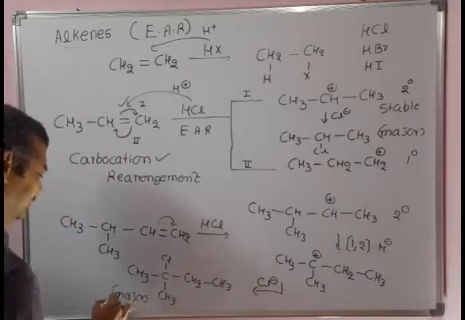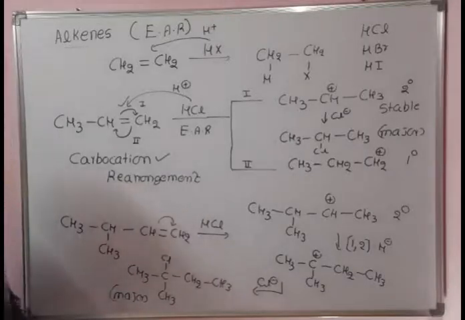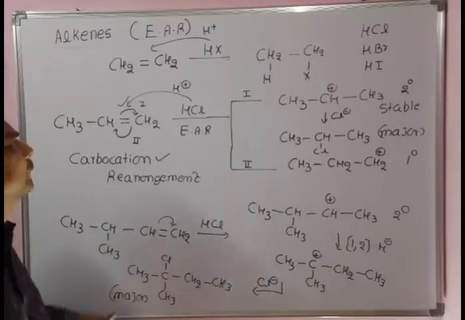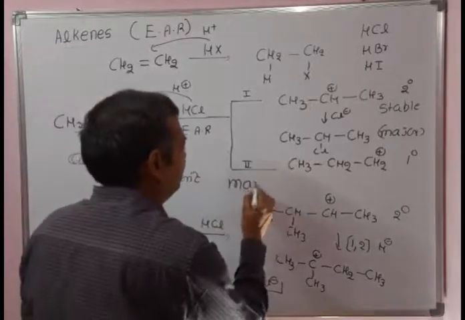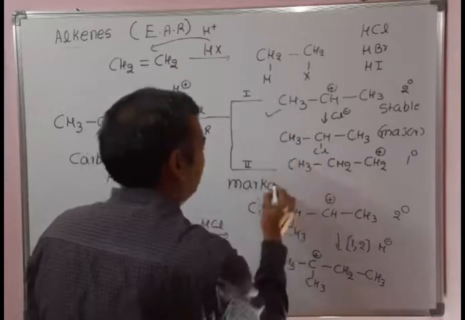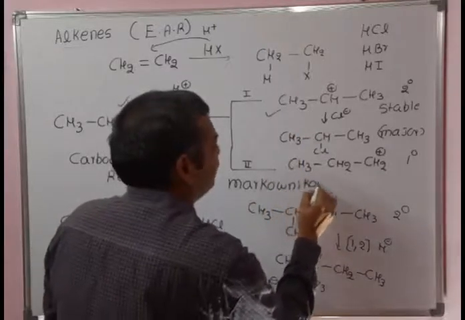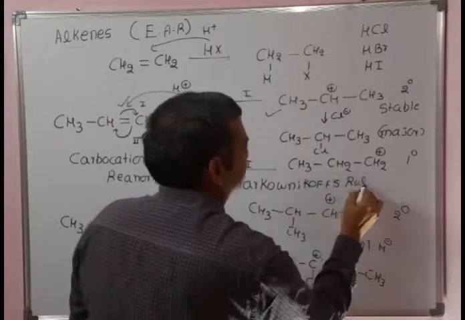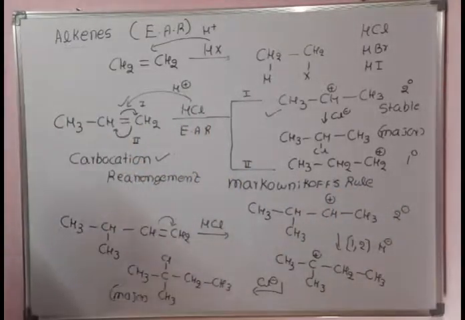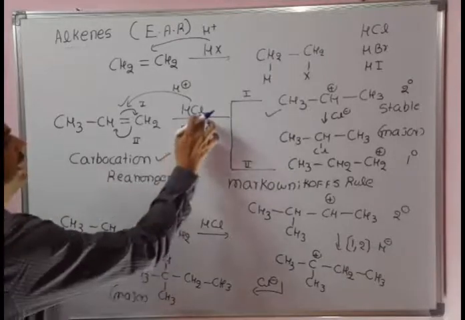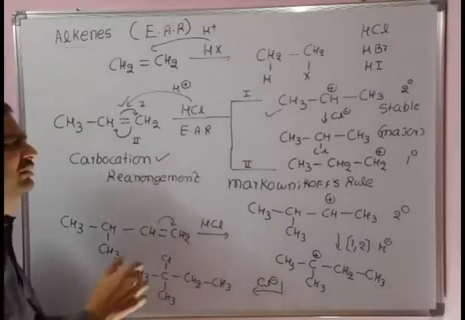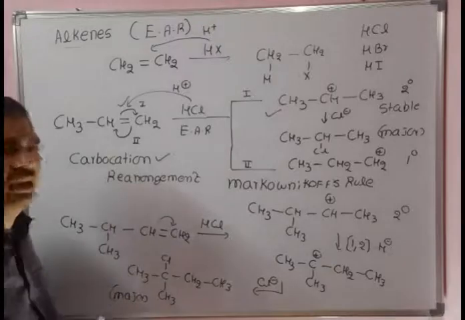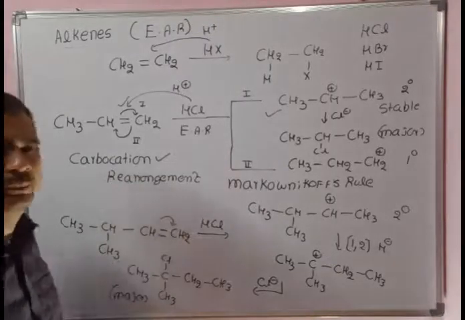Whenever there is a possibility of rearrangement, we need to look for rearrangement by either a 1,2 hydride shift or a 1,2 methyl shift. You can see in this example that it is following Markovnikov's rule. What is Markovnikov's rule? The negative part of the reagent will attack the carbon having fewer hydrogen atoms. We'll discuss some more examples of alkyl halide synthesis from alkenes using Markovnikov's rule.